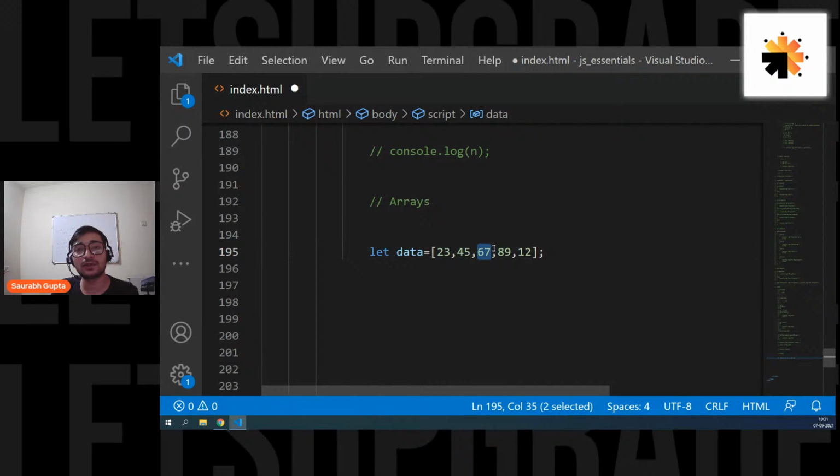This 67 is stored on the second index, this 89 is stored on the third index, and this 12 is stored on the fourth index. Just like numbering, right? If you put a collection of bats in front of you, how do you talk? First bat, second bat, I want the third bat, I want the fourth bat. When you put a collection of balls in front of you, I want the second ball, I want the third ball. That's how you select elements.